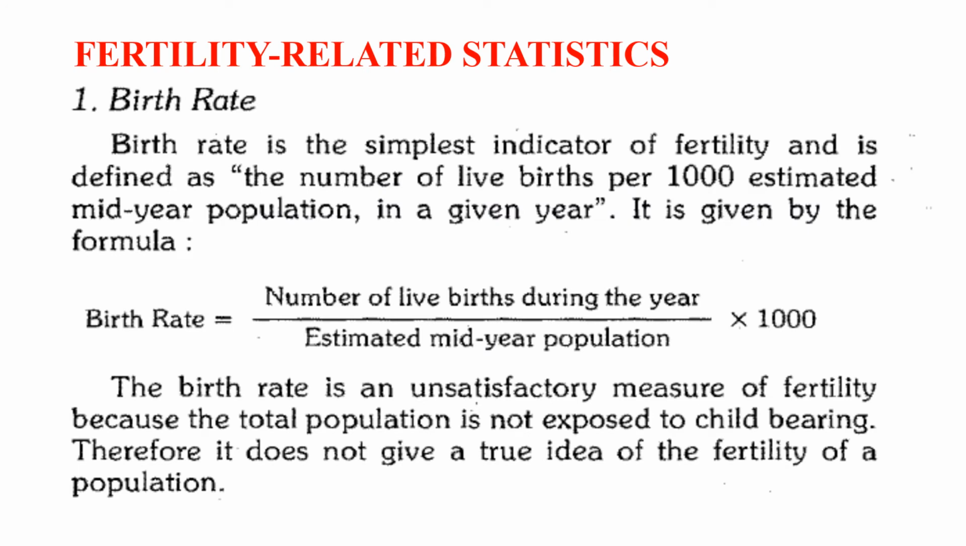Fertility related statistics. The number one and most important is birth rate. Birth rate is the simplest indicator of fertility and is defined as the number of live births per thousand estimated mid-year population in a given year. It is given by the formula: birth rate is equal to number of live births during the year over estimated mid-year population multiplied by 1000.